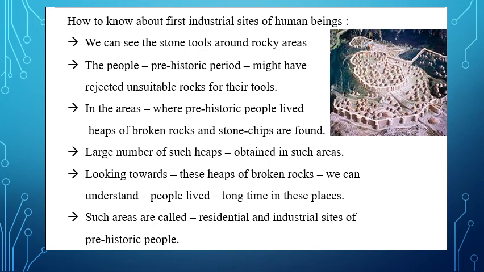Looking at these heaps of broken stones, we can understand that people lived in these areas a long time ago. Such areas are also called residential places of the prehistoric people, and also industrial sites of the prehistoric people.